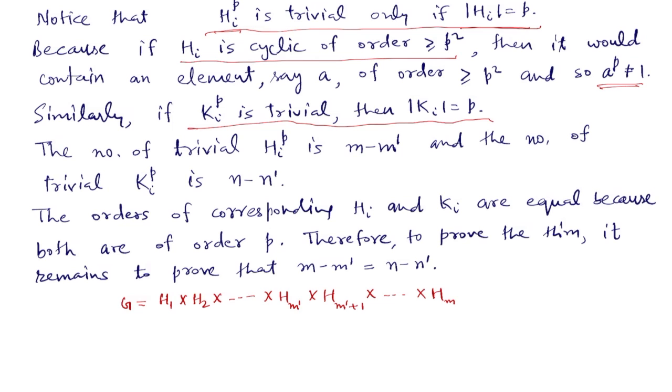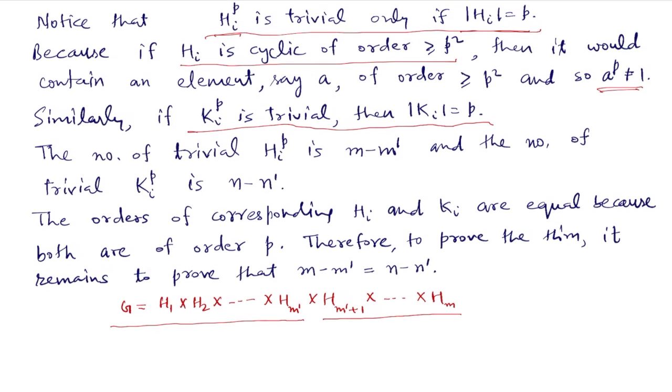Now G was of this type: H_1, H_2, up to H_m', then H_{m'+1} up to H_m. We suppose that these groups raised to power p all are trivial. So the number of trivial H_i^p is m minus m', because these are m minus m' in number. And similarly, the number of trivial K_i^p is n minus n'.